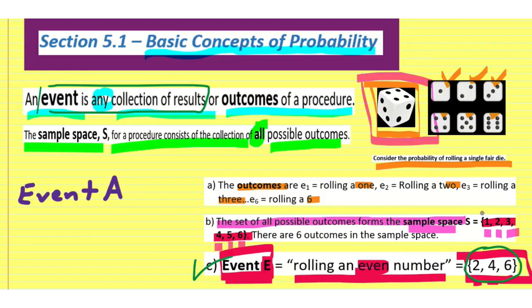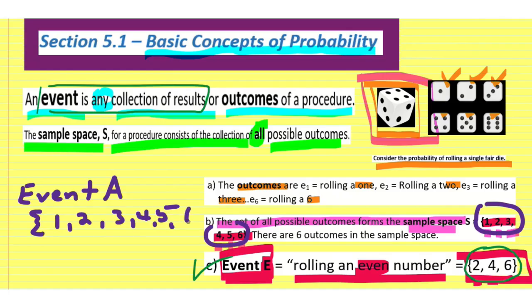Well, that is going to be represented by 1, 2, 3, 4, 5, 6. So event A is going to be the collection of all of our options. Any number would be 1, 2, 3, 4, 5, and 6. But event E is just going to be the collection 2, 4, and 6.